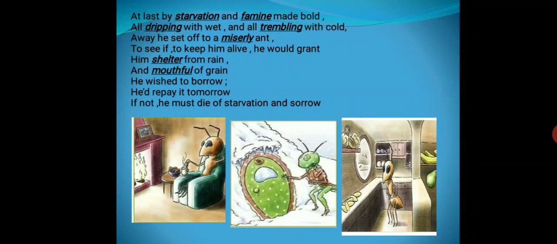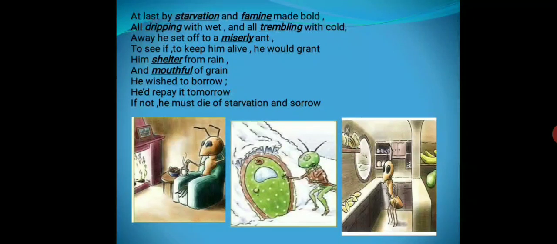At last by starvation and famine made bold, all dripping with wet and all trembling with cold, away he set off to a miserly ant to see if to keep him alive he would grant him shelter from rain and a mouthful of grain. He wished to borrow, he would repay tomorrow. If not, he must die of starvation and sorrow.